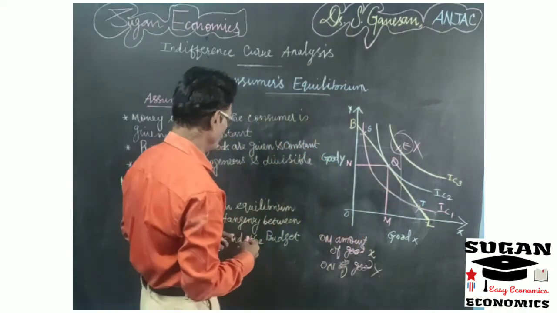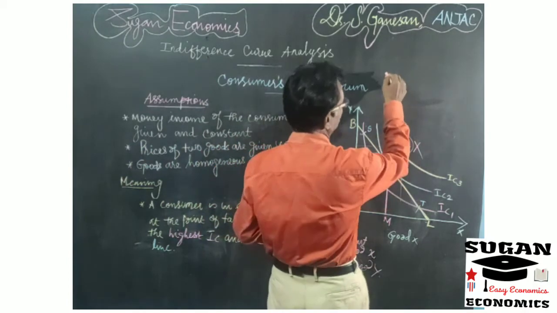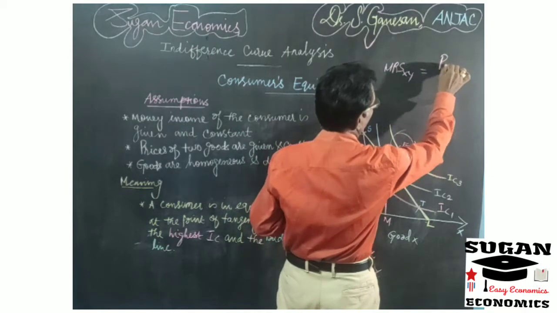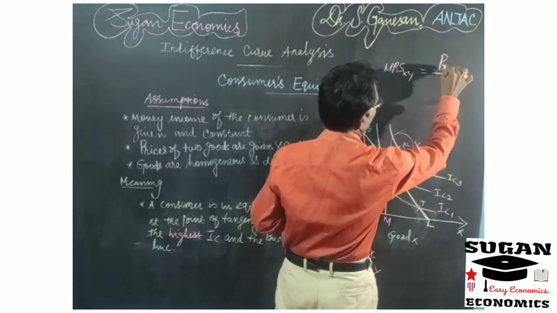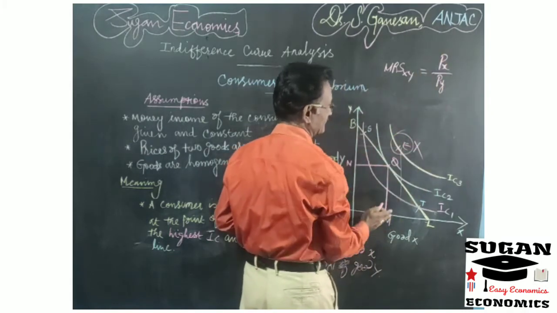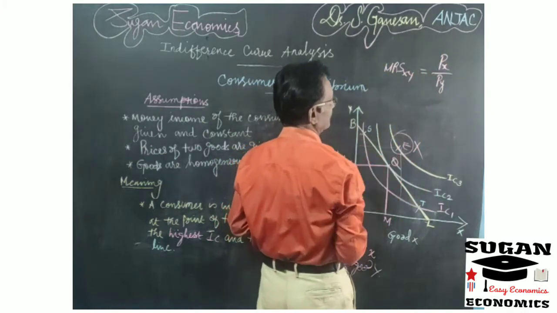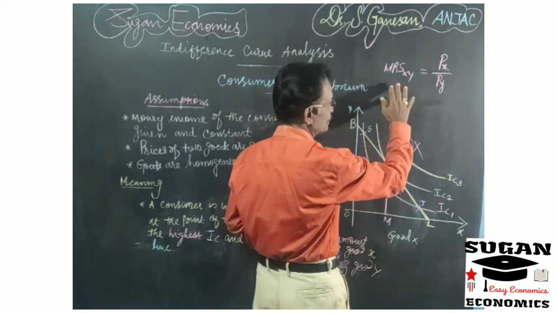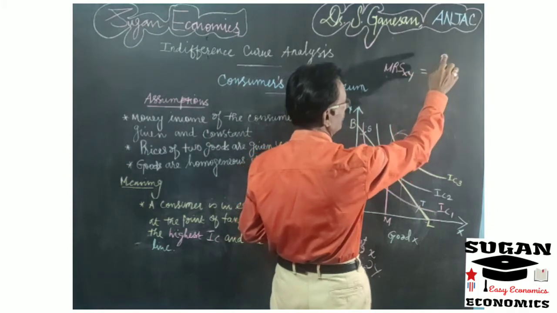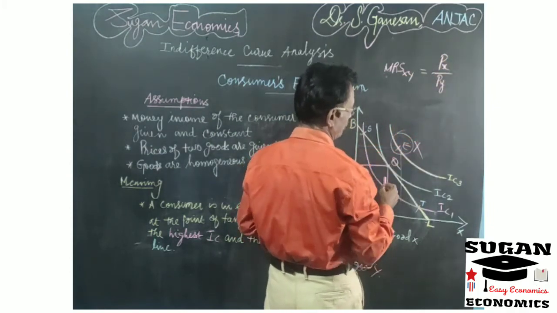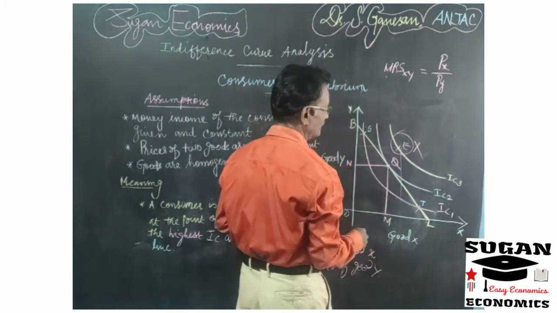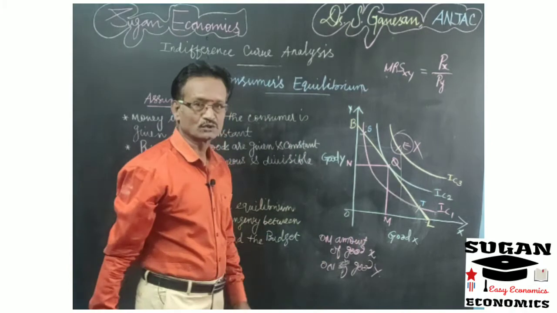So at point Q, the marginal rate of substitution of X for Y is equal to P of X by P of Y, that is, the price ratio of commodities X and Y should be equal to the marginal rate of substitution of X and Y. So where the marginal rate of substitution of commodity X and Y is equal to P of X by P of Y, at that point only the consumer will be attaining maximum satisfaction or equilibrium. So dear students, are you clear?